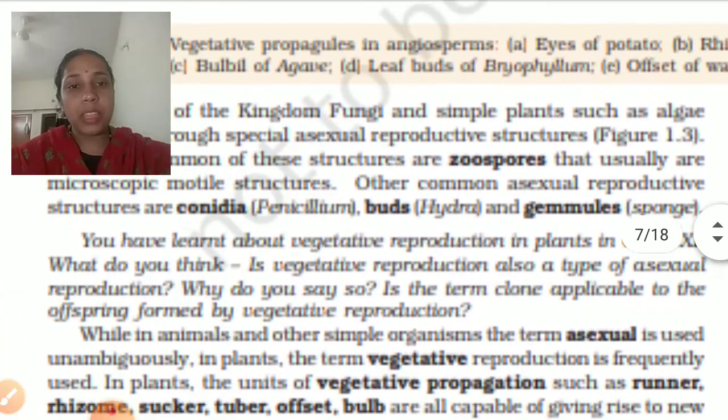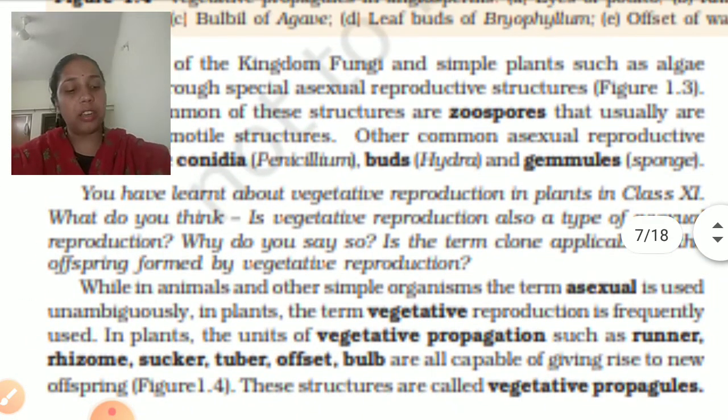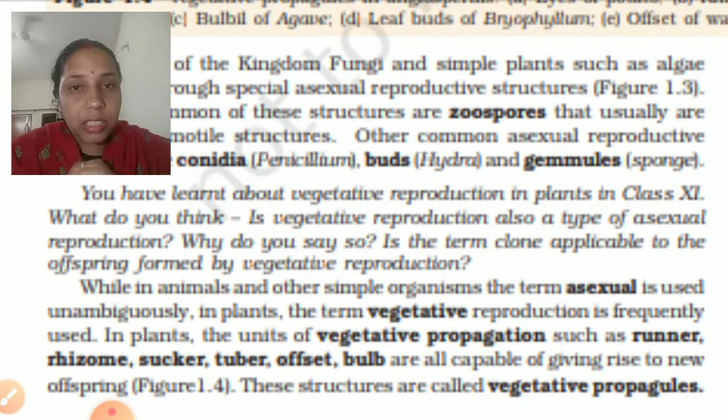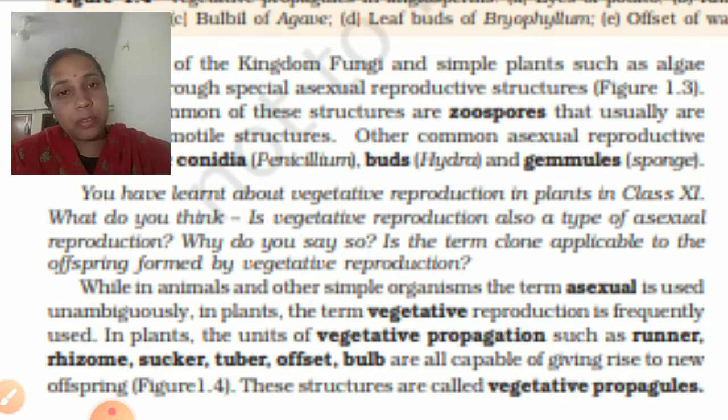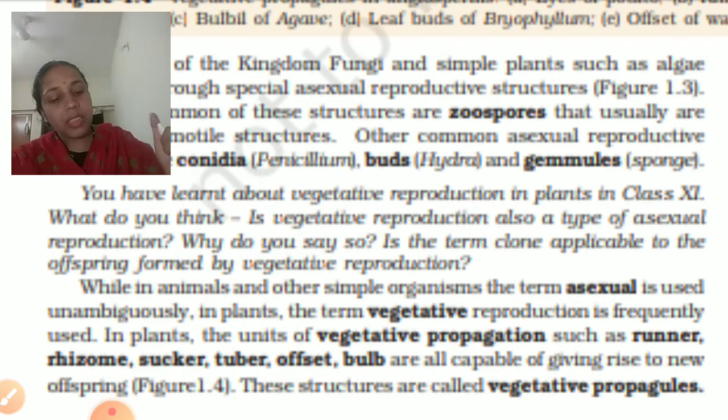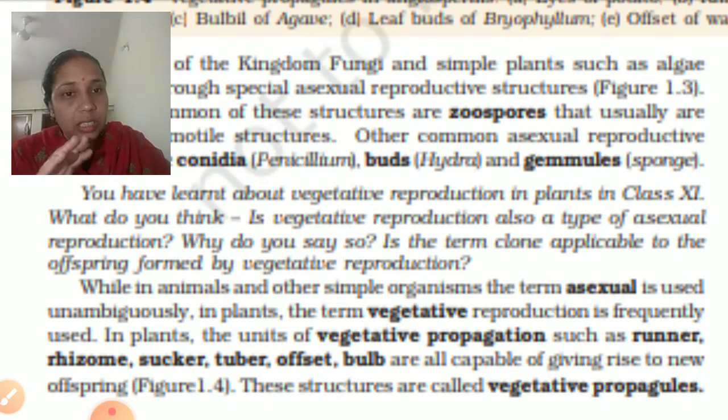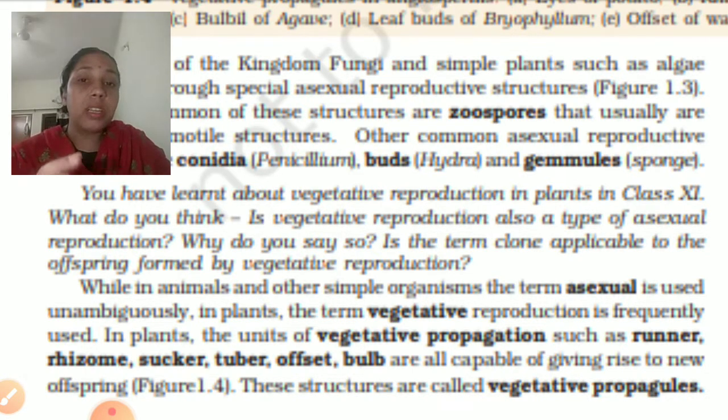Asexual reproduction in plants is of 2 types. One is natural vegetative propagation. It is a natural method of propagation. The vegetative propagules of a plant develop into new plants under suitable conditions.